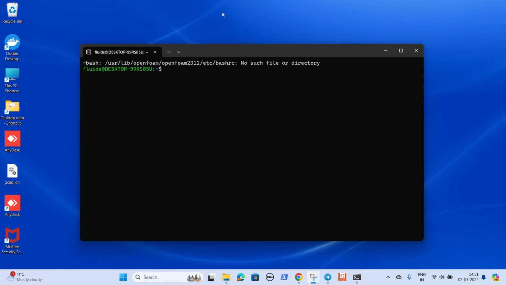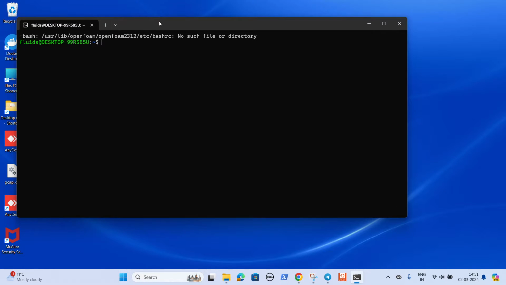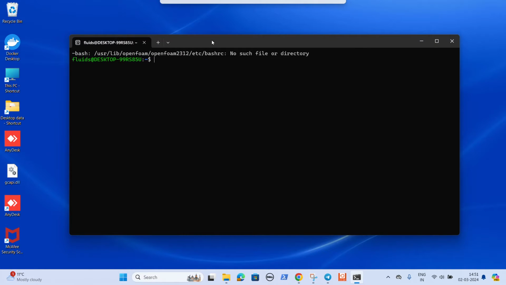Hello, now I am going to tell you how to install OpenFoam in Windows 11 with Windows Subsystem for Linux. And for doing that, I'll start one Ubuntu terminal, and here you can see this is the Ubuntu terminal.